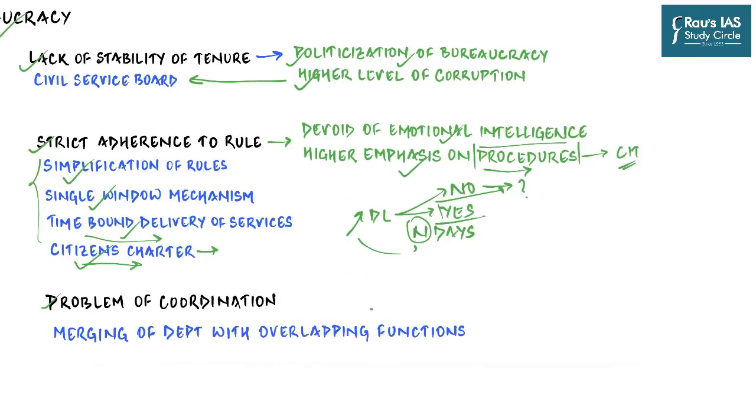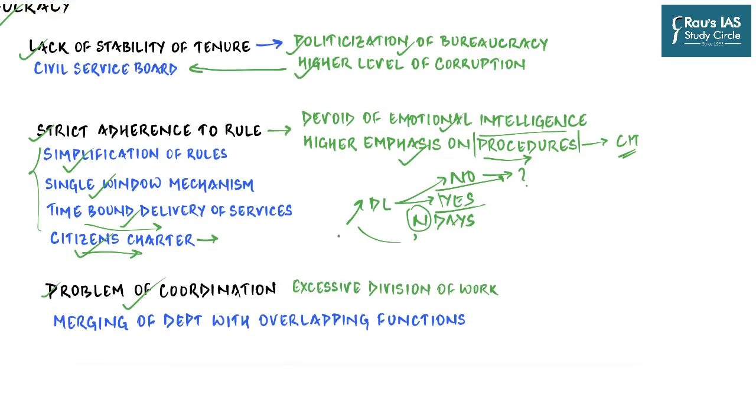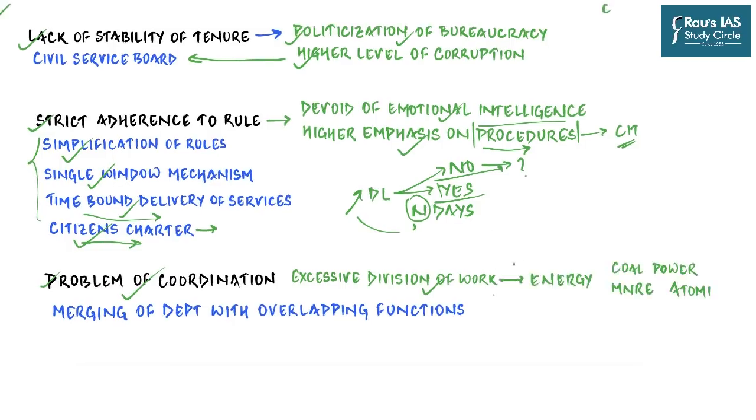Then we have a problem of coordination and collaboration within and among government departments. Because excessive division of work based upon the principle of specialization has led to a lack of a unified approach to policy. Consider this: in the field of energy, you have the Ministry of Coal, Ministry of Power, Ministry of New and Renewable Energy, and the Department of Atomic Energy. So in just a simple field dealing with energy and power, you have 4 different ministries. And so the creation of multiple ministries and departments, wherein each tries to maximize its own interests, actually goes against the need to adopt a unified and integrated energy policy.